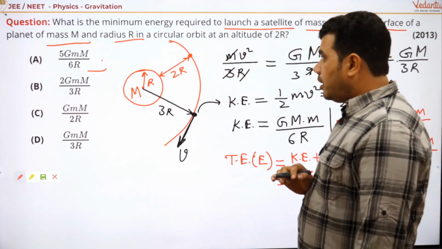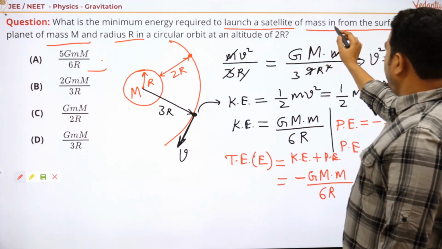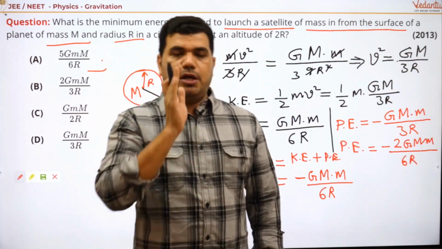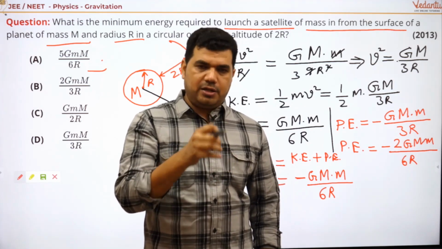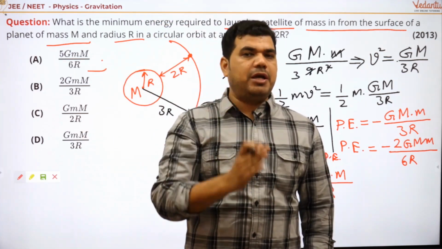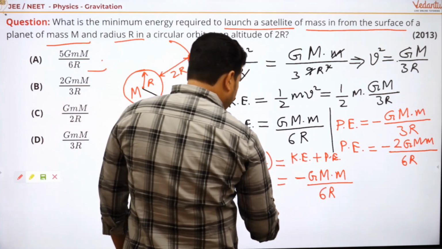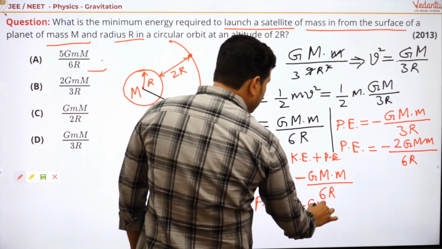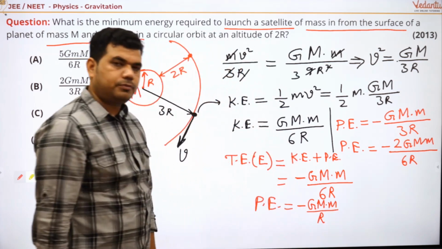Okay, but from where do we have to launch? We have to launch a satellite of mass m from the surface. Means at the surface it already has some energy. Which energy? At the surface it is at rest, so at that point it also has some energy, which is a potential energy. And that potential energy which it already has is minus G M small m divided by r.